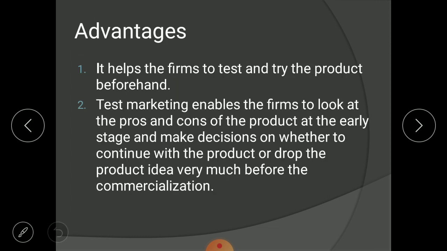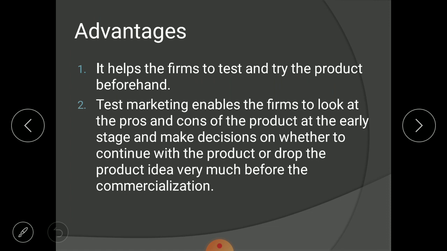Now let us see the advantage of test marketing. It helps the firm to test and try the product beforehand. In test marketing, we are testing our product only beforehand. Beforehand simply means it may happen that without launching in a selected market region, if you have launched in the total market and suppose customers don't like it, then your total production will go in vain. Yes or no? So it will help you to know the reaction beforehand.